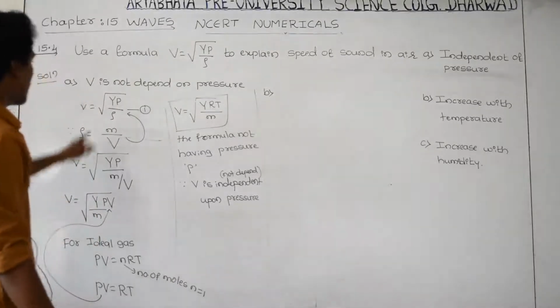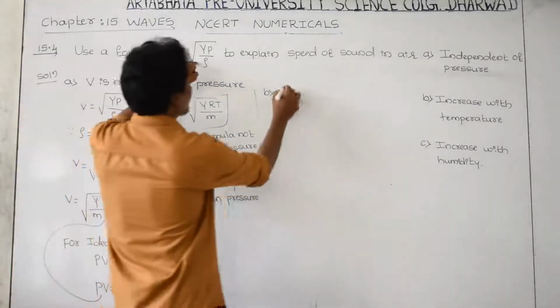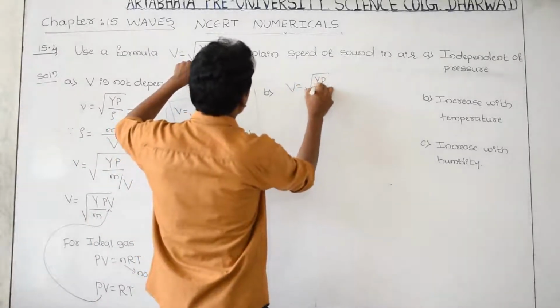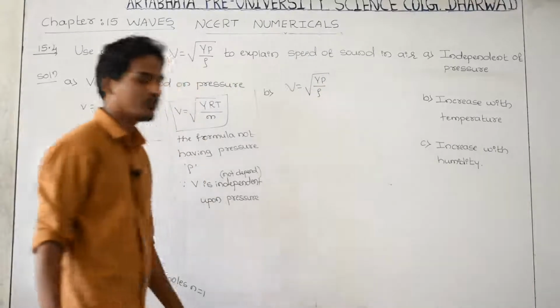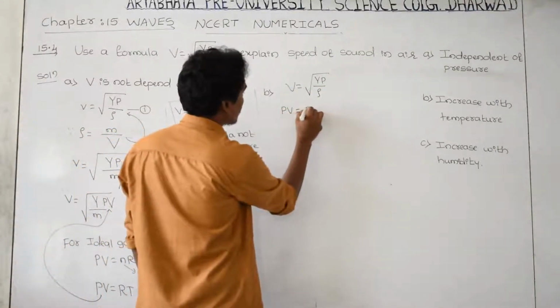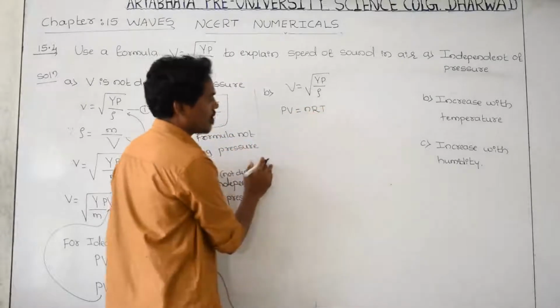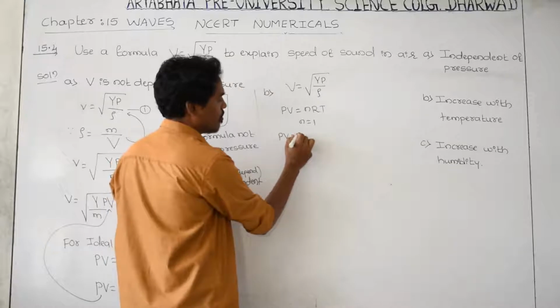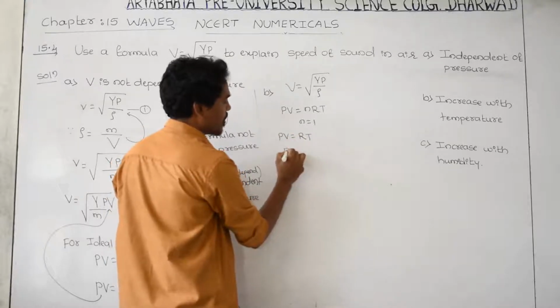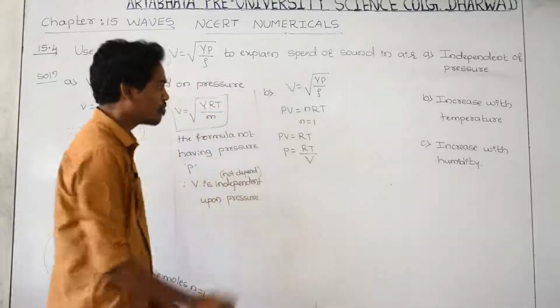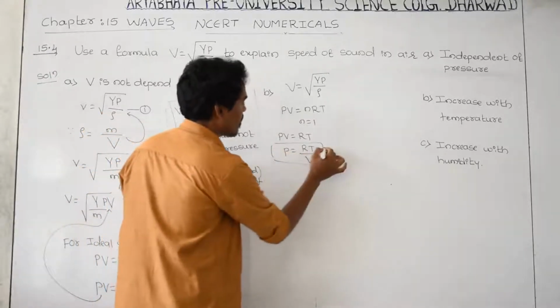How come? Let us take this equation again. V is equal to root of gamma P by rho. We know very well PV is equal to nRT, n is equal to 1, then PV is equal to RT, and P is equal to RT divided by volume, and substitute here.